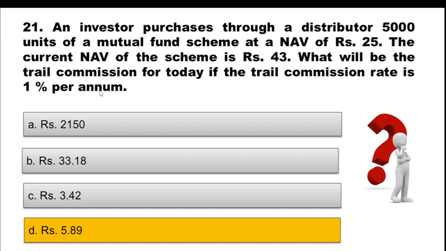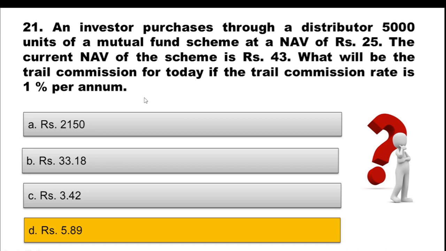So the answer you will get is 5.89. You must have made this calculation. 43 into 5,000 is the total current value of the investment. Now 1% of that gives our per annum trail commission, and if we divide that by 365 days, we will get the per day value.